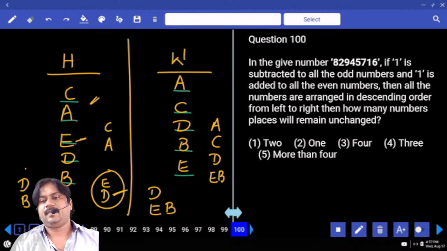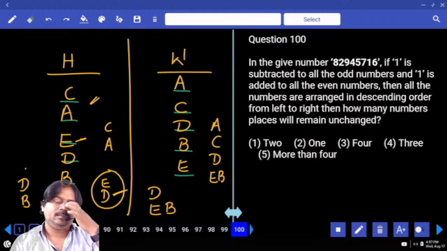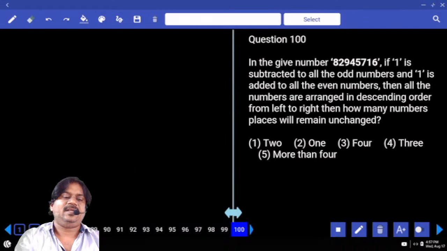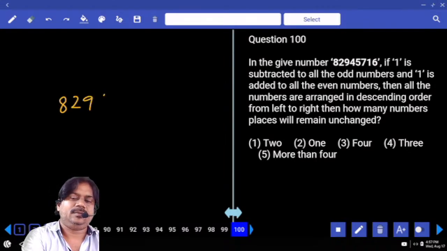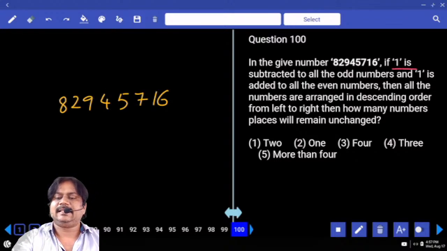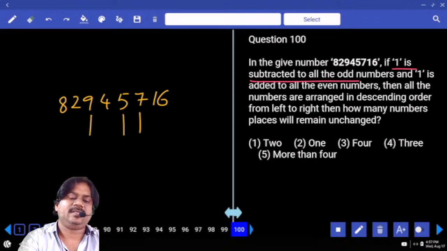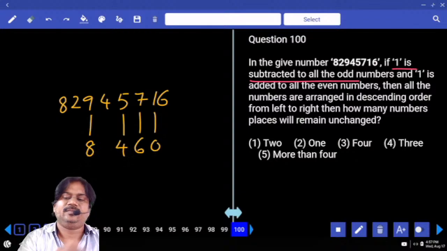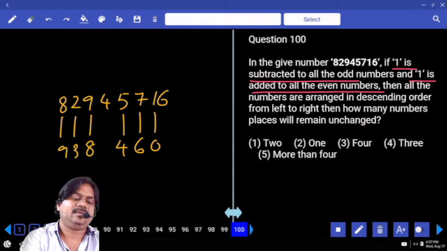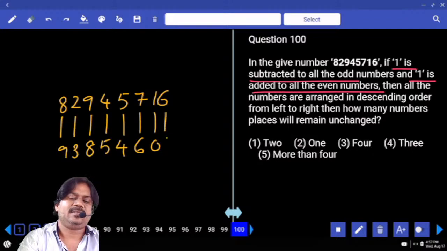So next question, which is based on number test. What is the given number here? 82945716, and 1 is subtracted from all odd numbers. What are the odd numbers? 9, 5, 7, 1, and it becomes 8460, and 1 is added to all even numbers. 8 becomes 9, 2 becomes 3, 4 becomes 5, and 6 becomes 7.